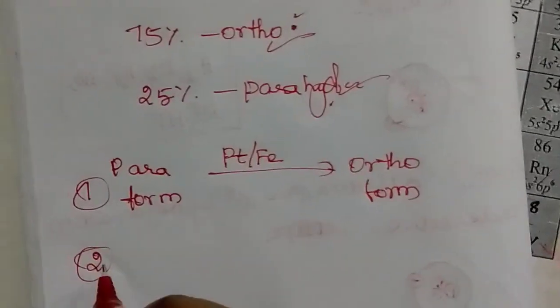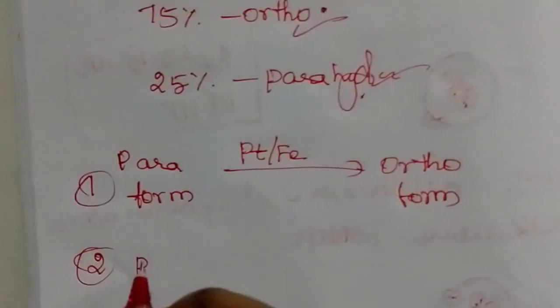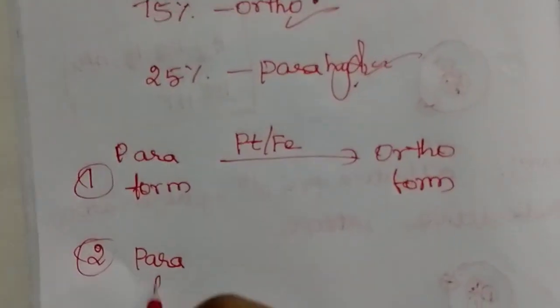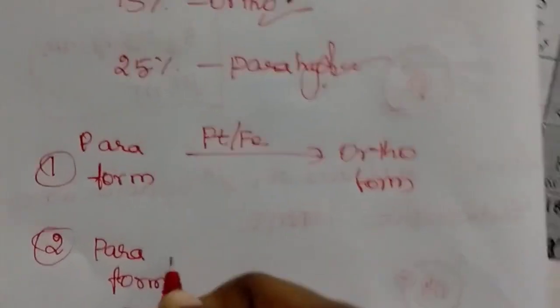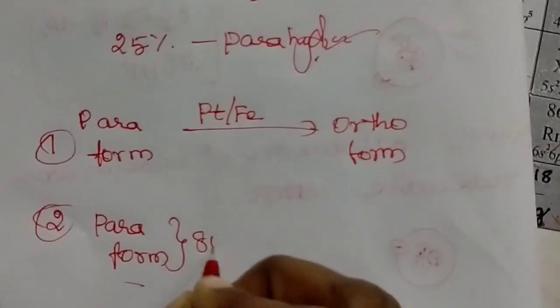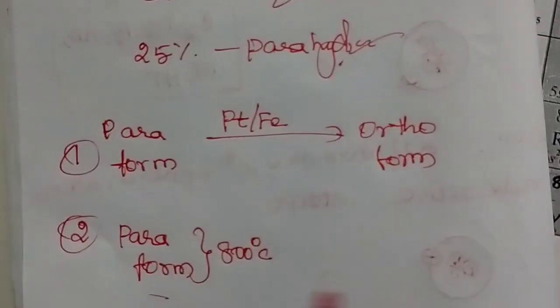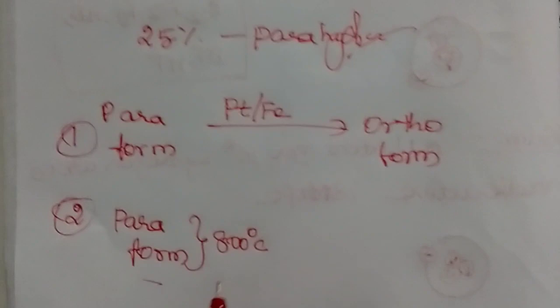And the second type: parahydrogen, or paraform, is heated above 800 degrees Celsius by passing electric charge.